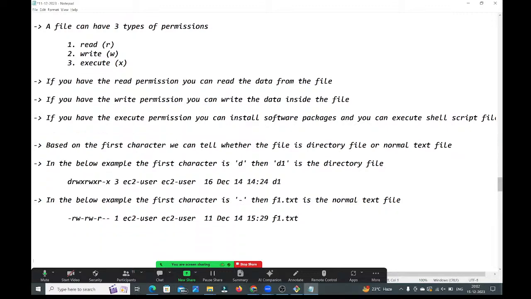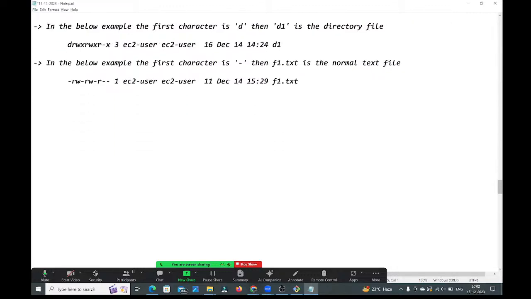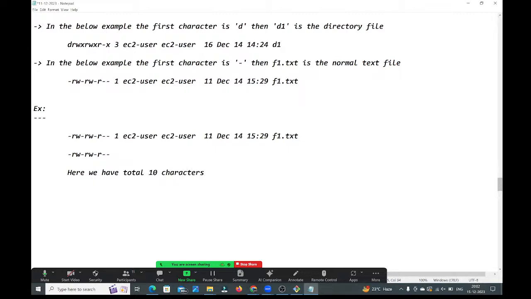Now let me take some more examples. Same example I am taking here. Here, how many characters do we have? Ten characters. Let me copy this and paste it here. Here we have a total of 10 characters, guys.